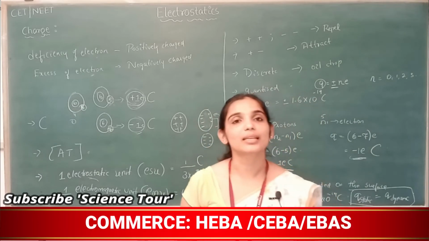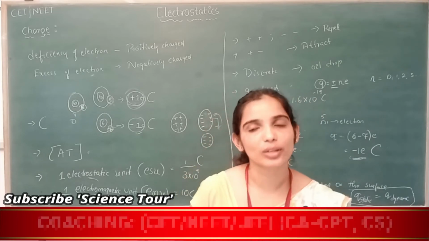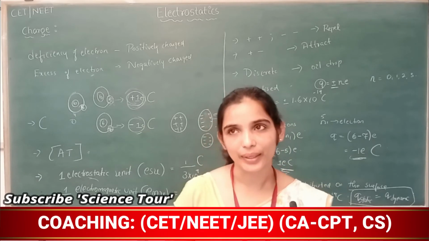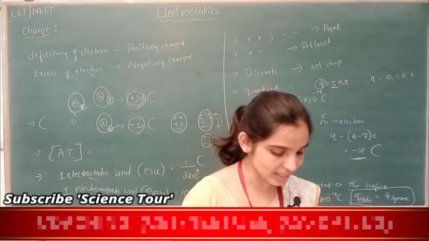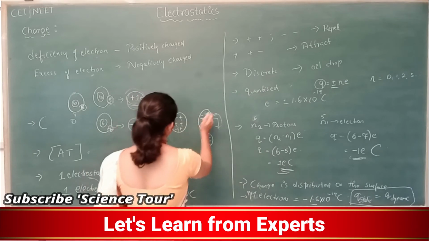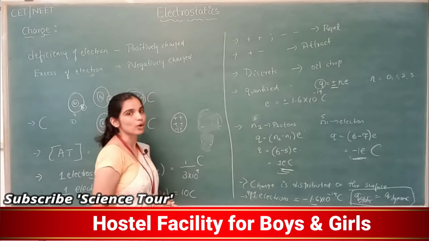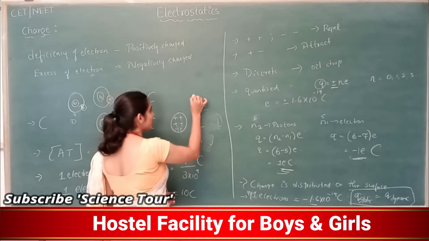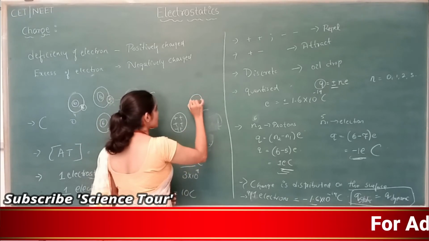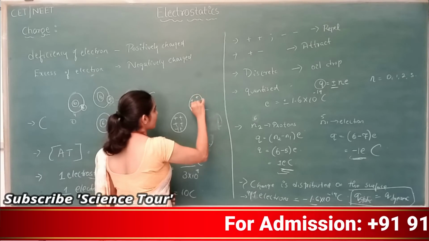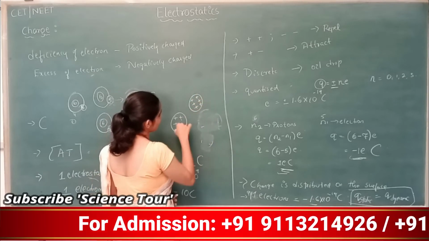Another method is repulsion. Repulsion is actually testing whether the body is charged or not. Let's say this is a positively charged body. I don't know whether this body is charged or not. What I will do is I'll bring a positively charged body nearer to this.